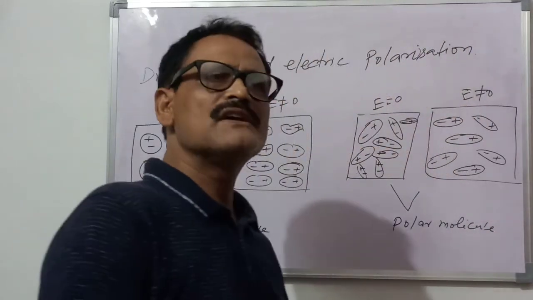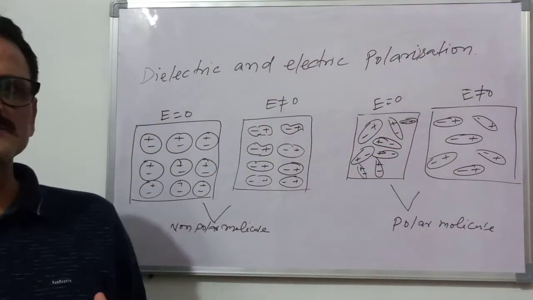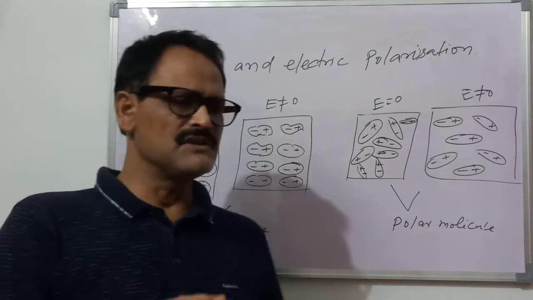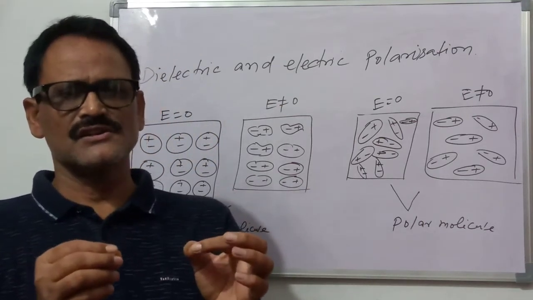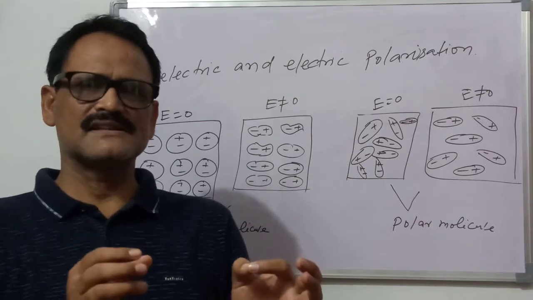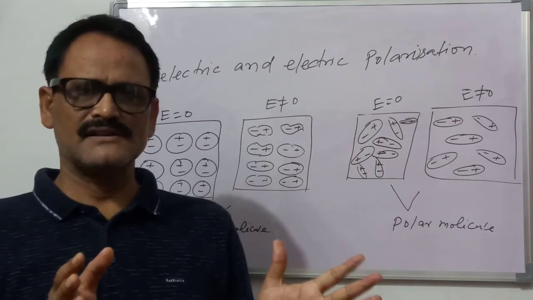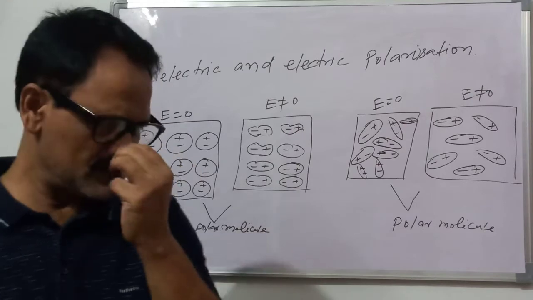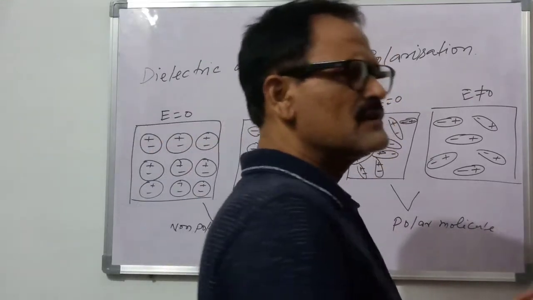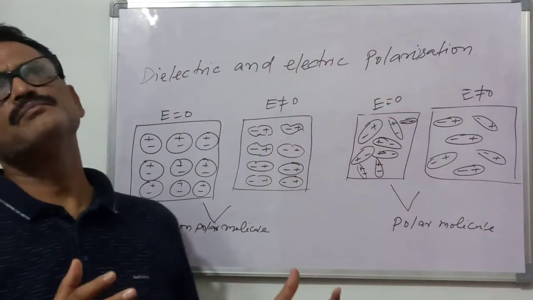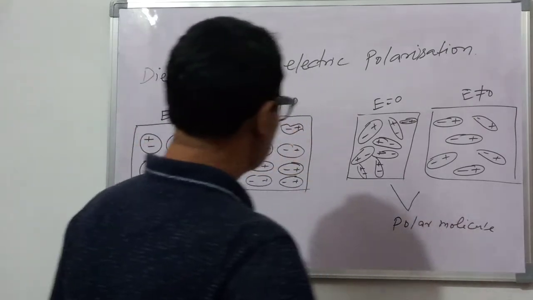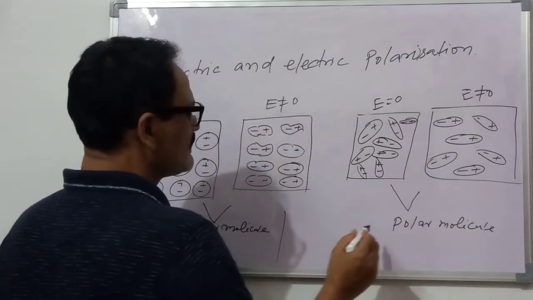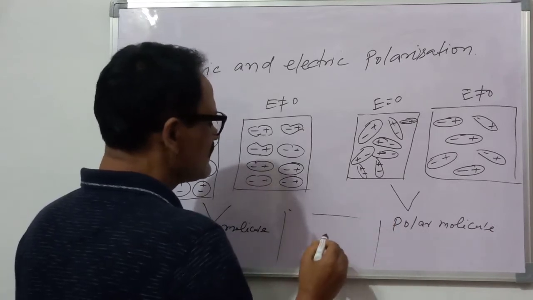Actually, dipole moment means if there is a dipole, then that is dipole moment. Means for a dipole, you know that there is a separation of small charges by a small distance, then we can say that it is a dipole, so it has a dipole moment. And separation means just like a polarization. Polarization means, suppose I am going to give a certain visualization.